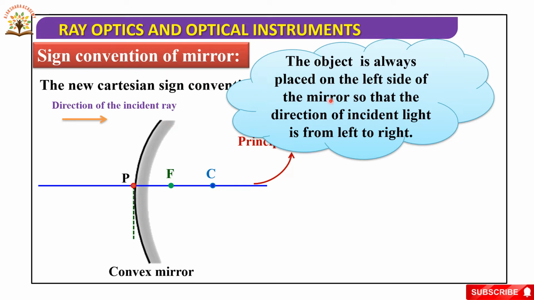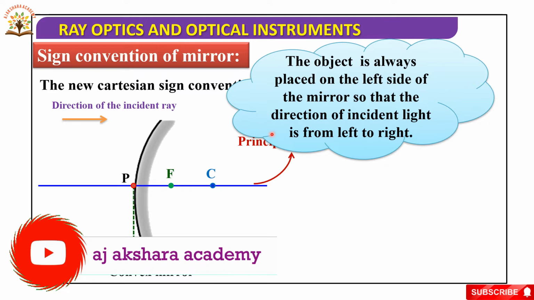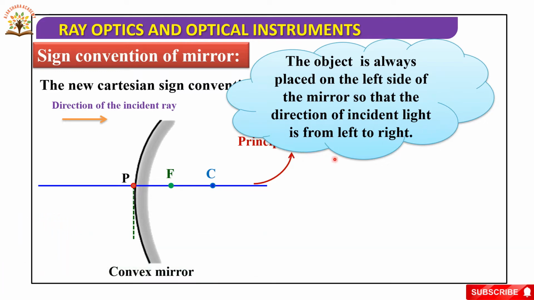The object is always placed on the left side of the mirror so that the direction of incident ray is from left to right.